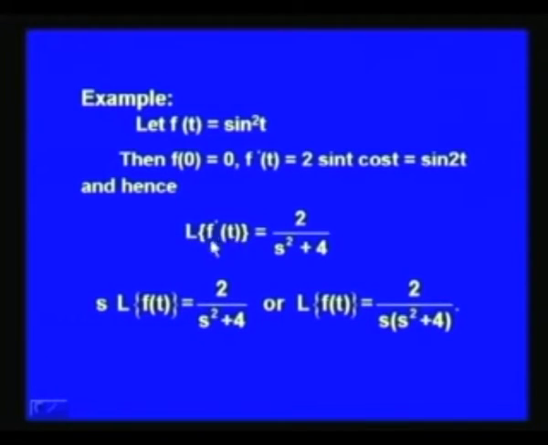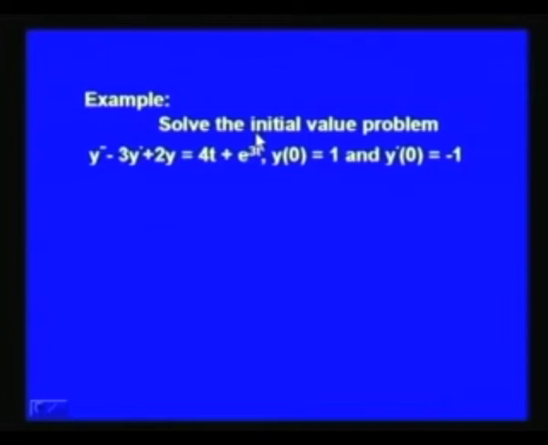So, L of f'(t) becomes s into L of f(t), which is equal to 2 over s square plus 4. Dividing by s we get the Laplace transform of sin square t as 2 over s into (s square plus 4). So, by using theorem 1 we can find the Laplace transform of f(t) equal to sin square t.